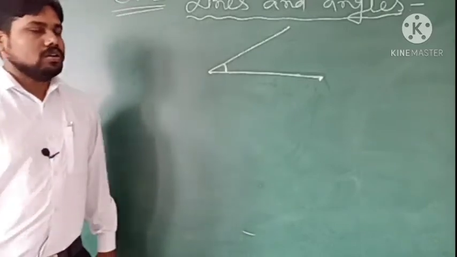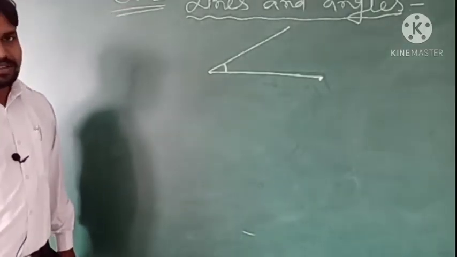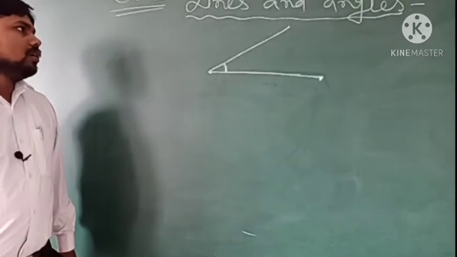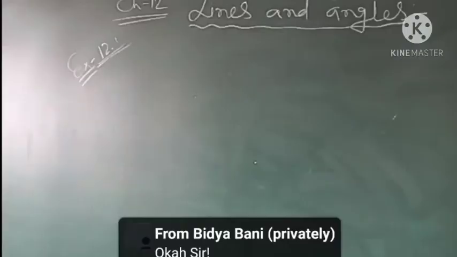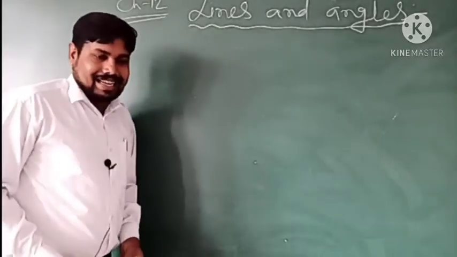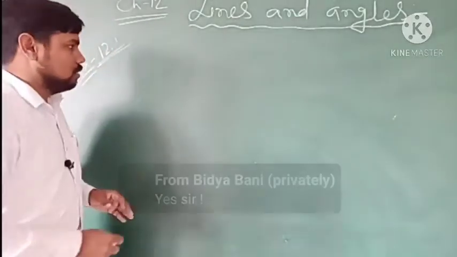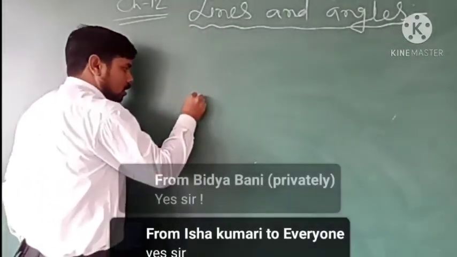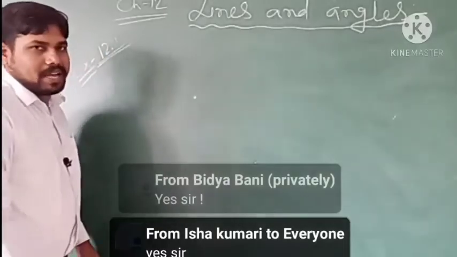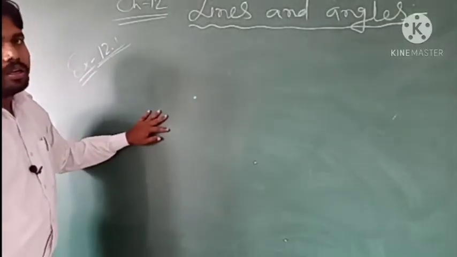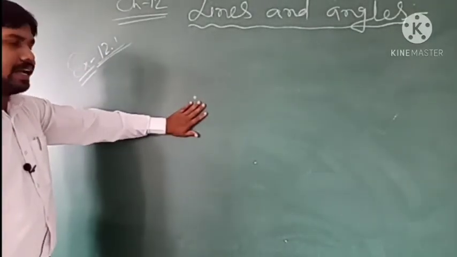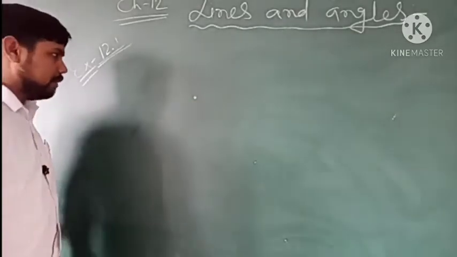So it begins with the line. It's all about lines and angles. Very simple. We'll start with a point. If we draw a point with a sharp pencil on a plane, if we mark a dot, that is called the point only.